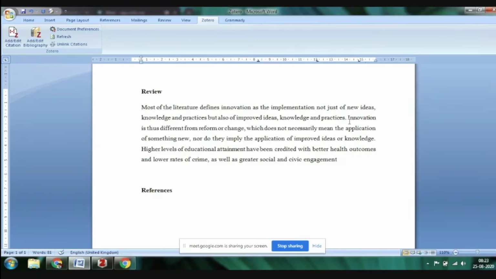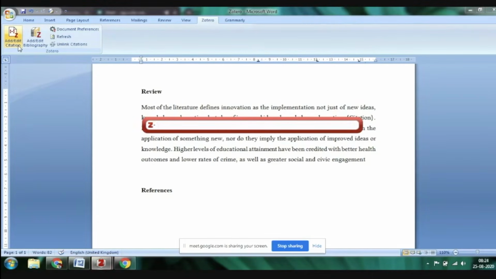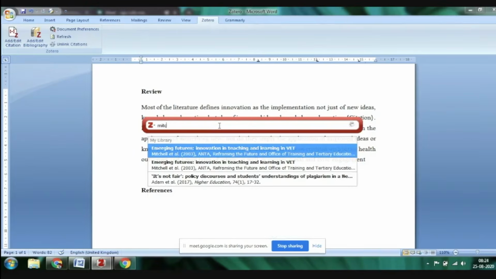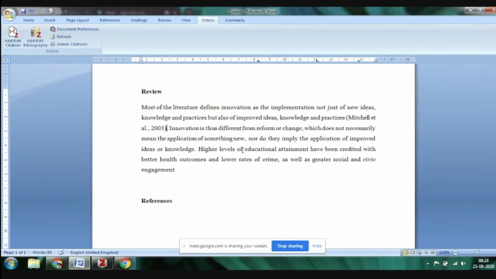You need to have the paper in the database first. So I'll click here, click on add and edit citation, and this box will come up for Zotero. I'll just have to write down the author's name. So it's Michel. Okay, this is the first paper which is coming up, Emerging Futures Innovation. This is what I had to cite. So Michel et al. 2003. I'll click on this and click on enter. You can see an automatic citation build-up comes up here and it is cited.